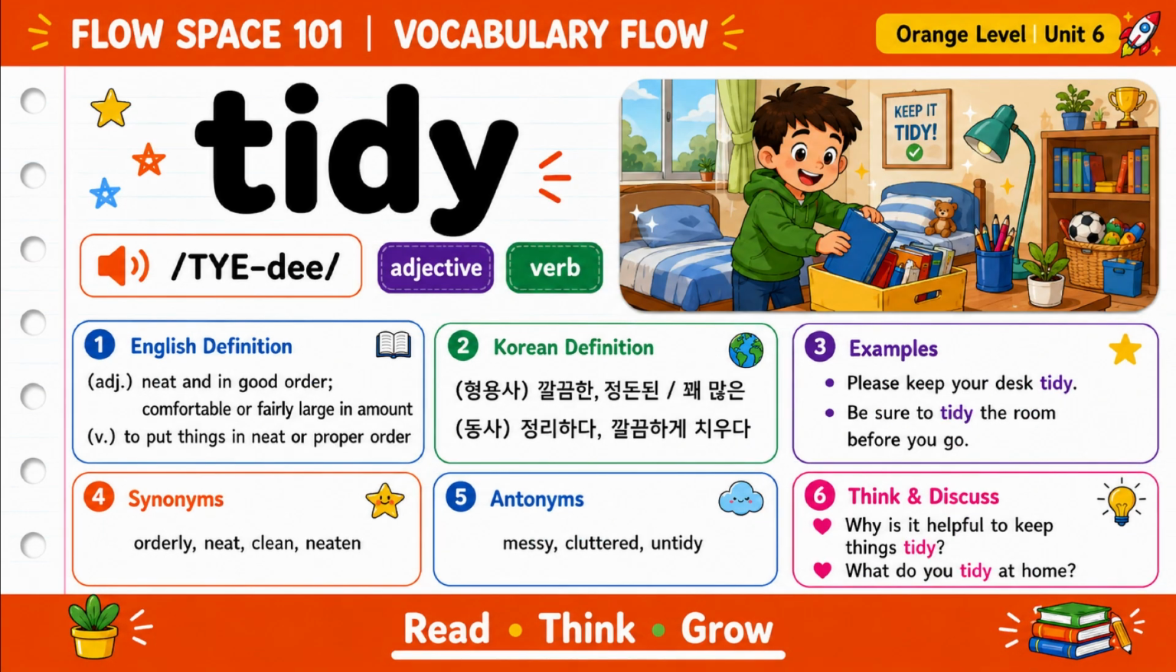Our last word is tidy. Tidy can be an adjective or a verb. As an adjective, tidy means neat and in good order. As a verb, tidy means to put things in neat or proper order. For example, please keep your desk tidy. We can also say, be sure to tidy the room before you go. Why is it helpful to keep things tidy?